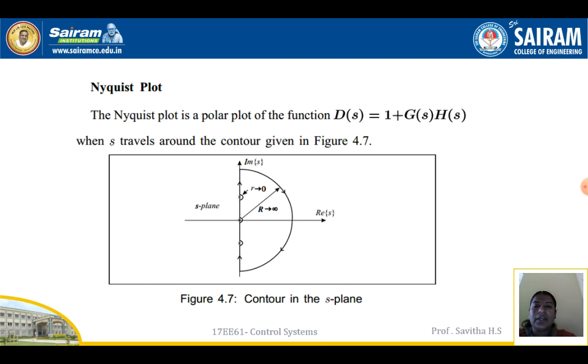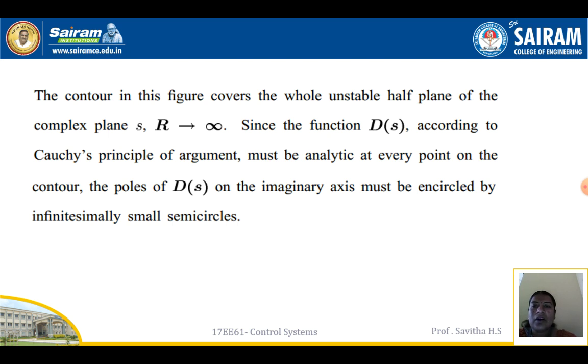Nyquist plot. The Nyquist plot is a polar plot of the function D(s) = 1 + G(s)H(s), as s travels around the contour given in the figure, the contour in the s-plane. So you can see my real axis and imaginary axis in the s-plane. The contour in this figure covers the whole unstable half of the complex plane S, R tends to infinity.